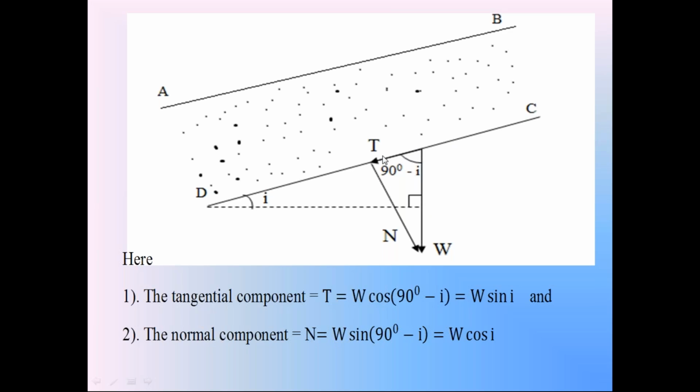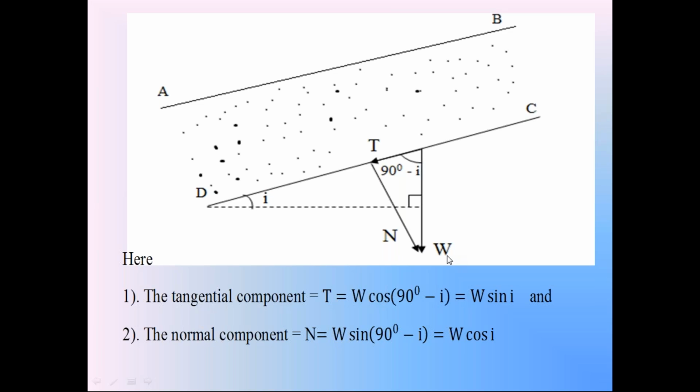One component is parallel to surface CD, in this downward direction. This is called tangential component T, the component of weight W in the direction of plane CD. The second component of weight W, perpendicular to surface CD, is called normal component N.